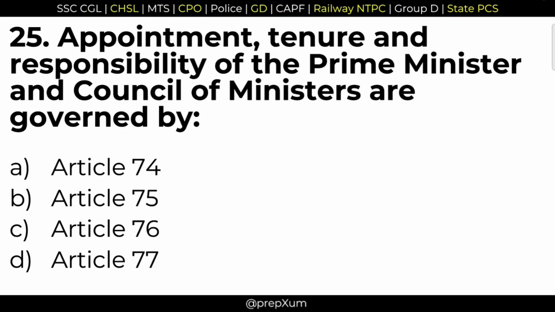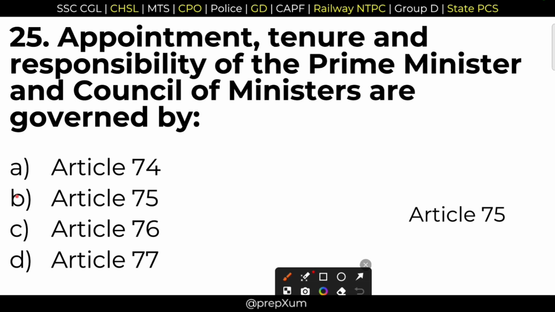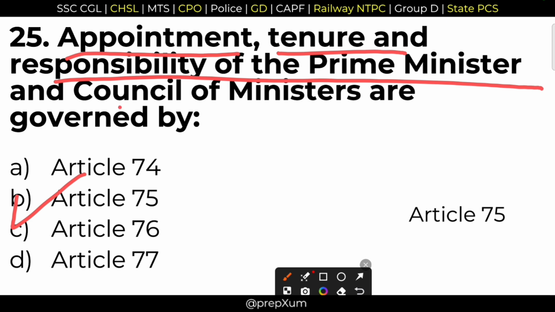25. Appointment, tenure and responsibility of the Prime Minister and the Council of Ministers are governed by option B, Article 75. Article 75 governs the appointment, the tenure and the responsibility of the Prime Minister of India as well as the Council of Ministers.